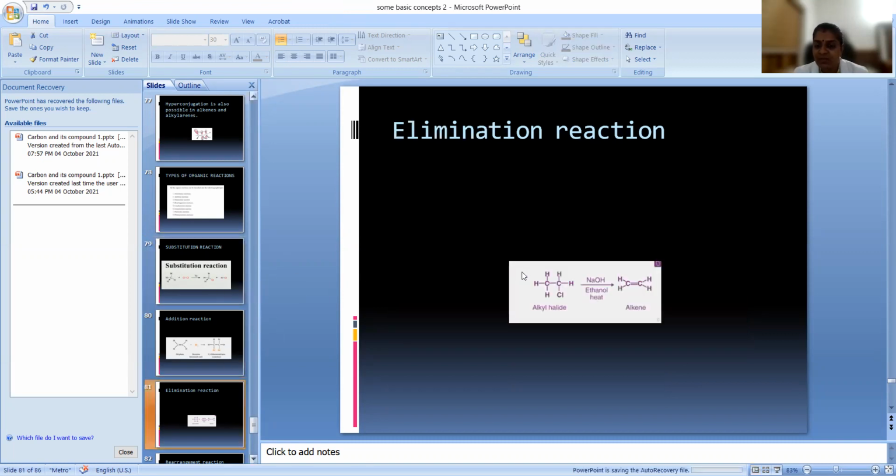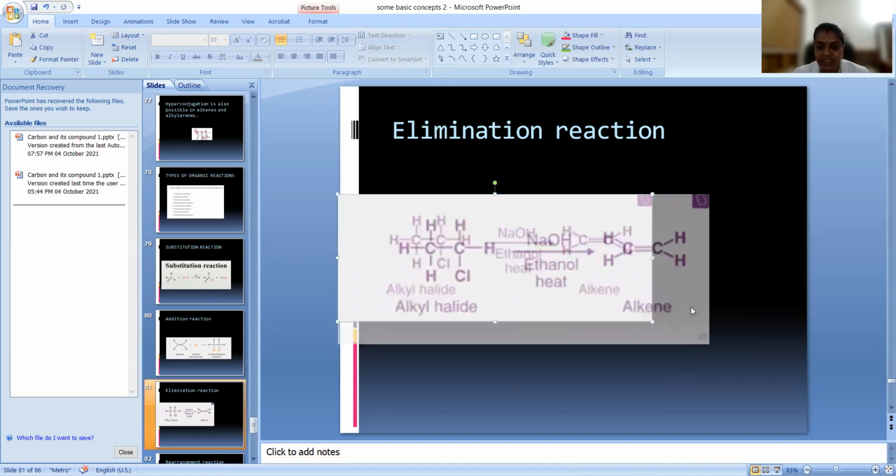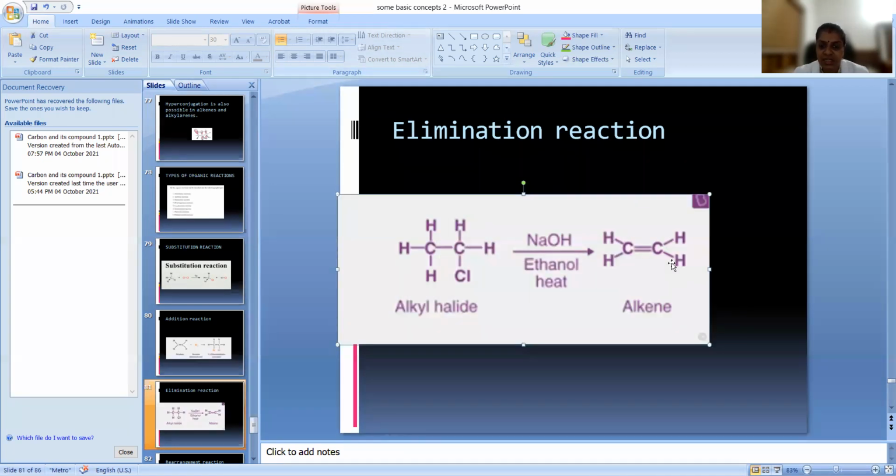Now elimination. From the name itself we can understand, elimination reaction means the elimination of a molecule after the reaction. So look at this. In this reaction, if the reaction is taking place in the presence of ethanolic sodium hydroxide, what will happen? This hydrogen and this chlorine will be eliminated. And since it is elimination, it is the opposite of addition reaction. In addition reaction we were adding atoms, here we are eliminating atoms from here and putting a double bond there. So plus HCl. This will be the product. That is called an elimination reaction.